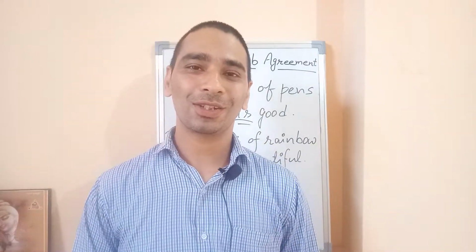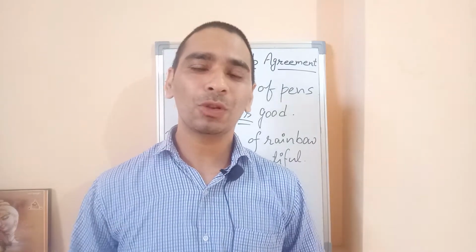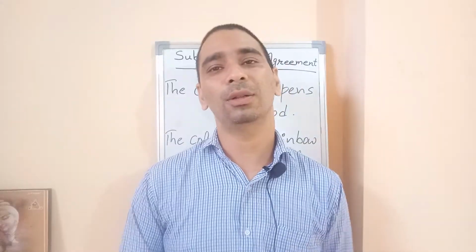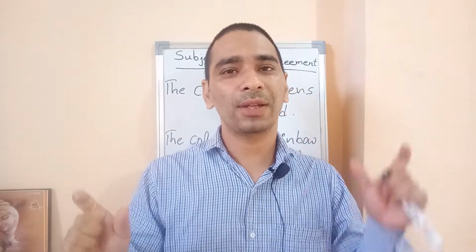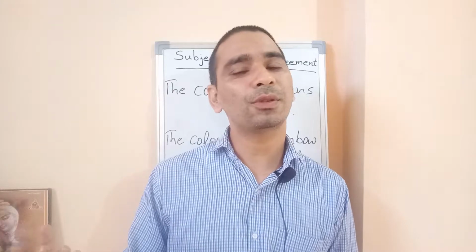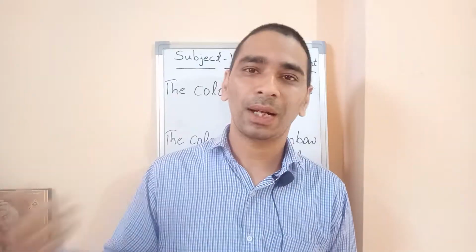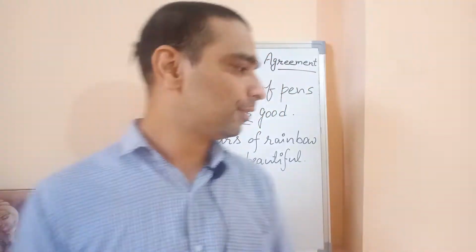Dear friends, last lecture we started with subject verb agreement, and I want to simplify the subject here before I tell you the further rules. We have to understand the subject first, not the verb, because as per the rule of subject verb concord, if the subject is singular, the verb has to be singular and vice versa. So we have to find the subject first. In your examination, sometimes you get confused in understanding the subject, not the verb. Verb is applied accordingly. So let's have two examples here.